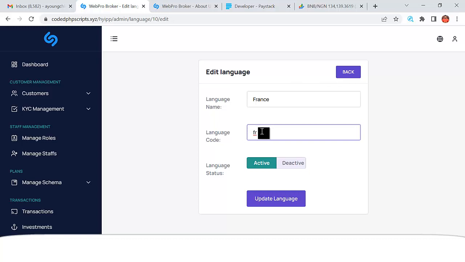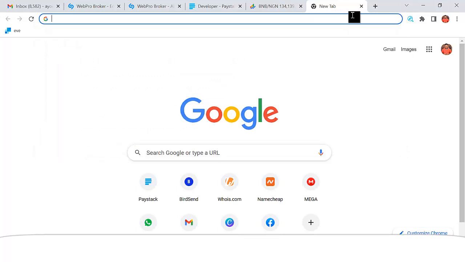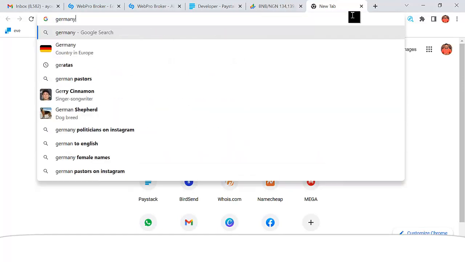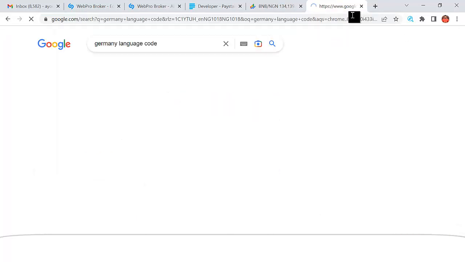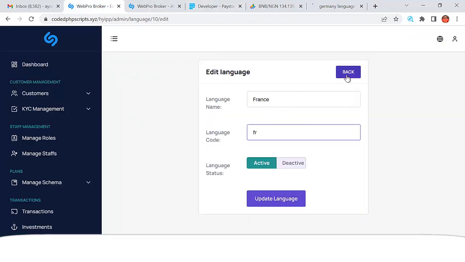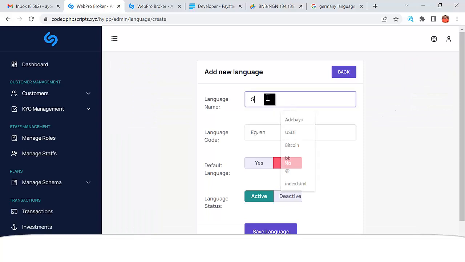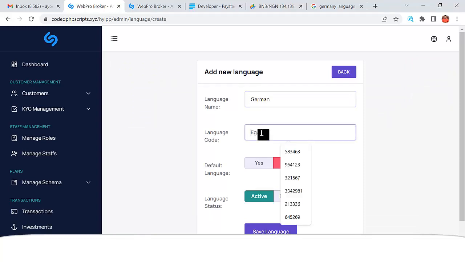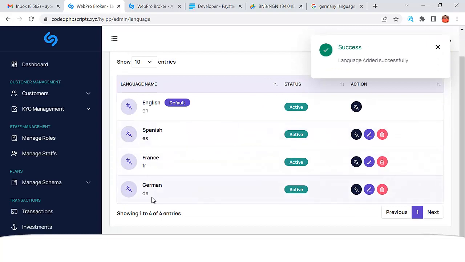So just make sure you know the language code. Let's say I want to add Germany. Language code, right? So Germany, you see it's DE. So Germany's language code is DE. Let's go back one step here, and I will say add, and here I will say German. Then I will say DE. Can you see that? Default language, no, active. Then I can say save language. When I do that, I'm going to see Germany right here.